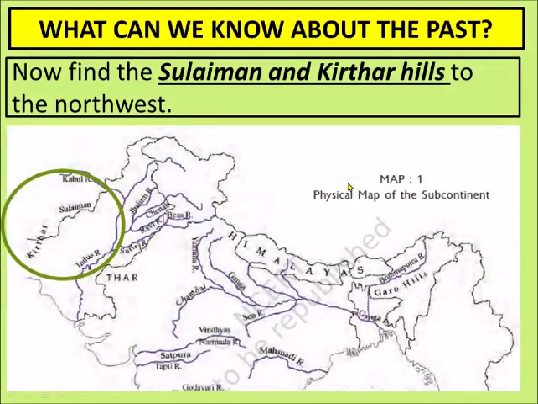Now find the Suleiman and Kirthar hills to the northwest. This is the map of India, and now this is in Pakistan, but earlier this was also part of India. This is Suleiman and this is Kirthar. These are ranges of hills.